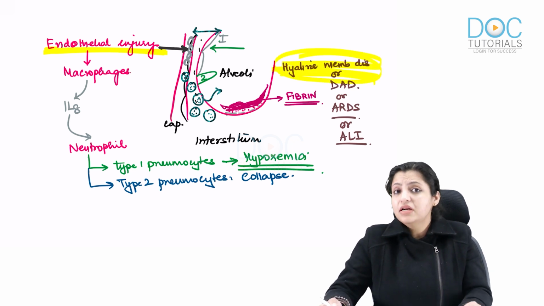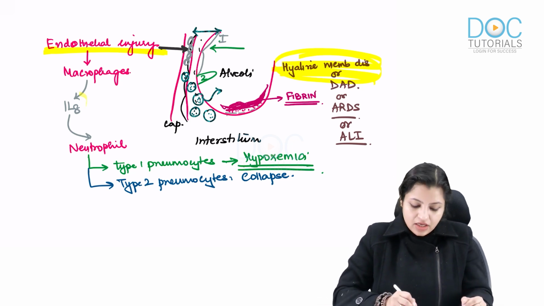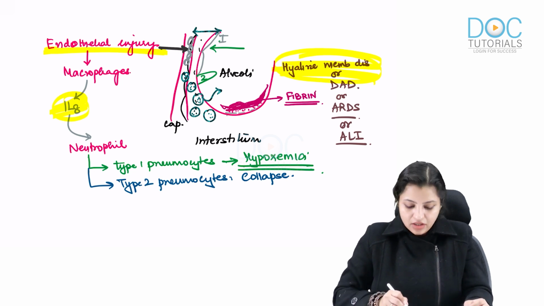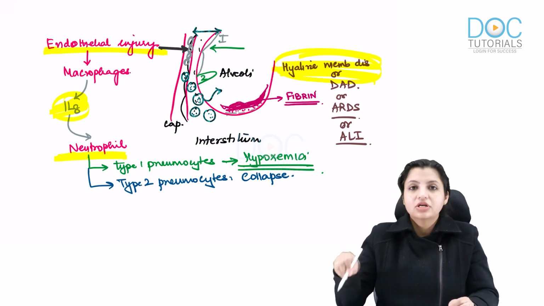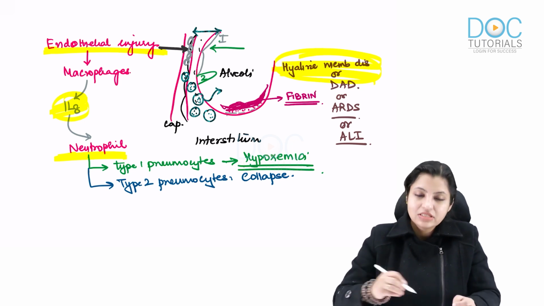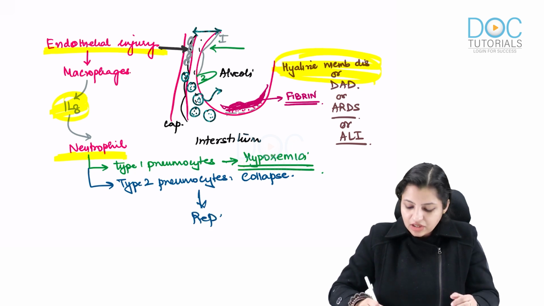Which is the main mediator which causes the damage in forming ALI? This is interleukin 8, and the main cell which is the culprit here is the neutrophil. So everybody should know these steps, and only then can you understand this. Once this damage has occurred, if the person survives, this will start repairing.